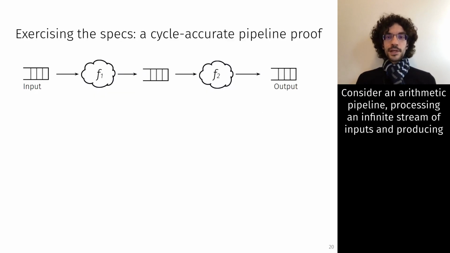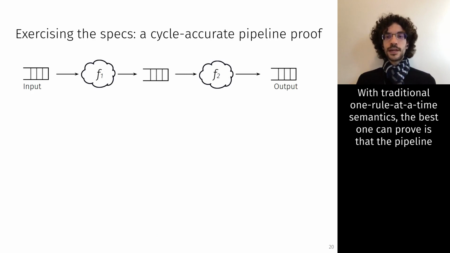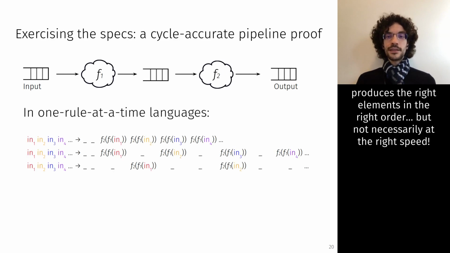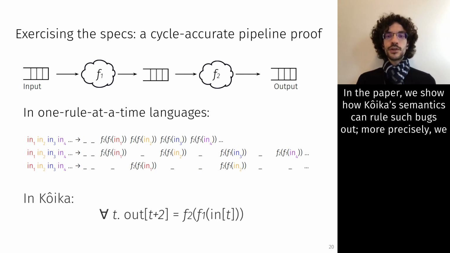Consider an arithmetic pipeline, processing an infinite stream of inputs and producing an infinite stream of outputs. With traditional one rule at a time semantics, the best one can prove is that the pipeline produces the right elements in the right order, but not necessarily at the right speed. Concurrency bugs, such as stuttering issues, cannot be ruled out. In the paper, we show how Koika's semantics can rule such bugs out.